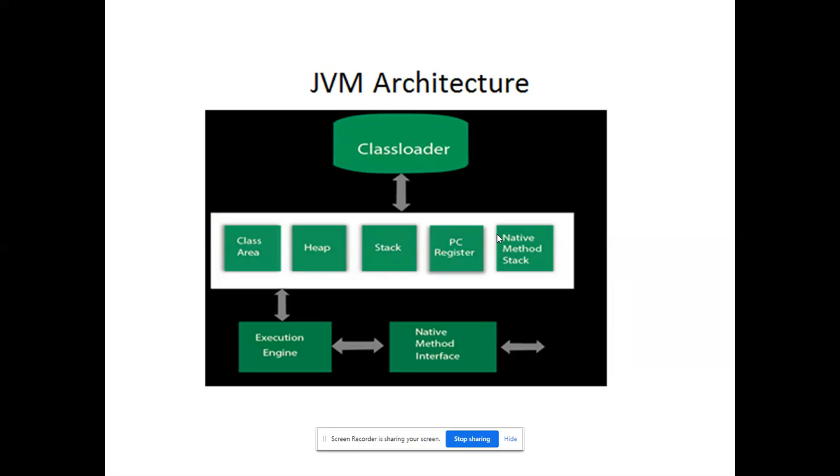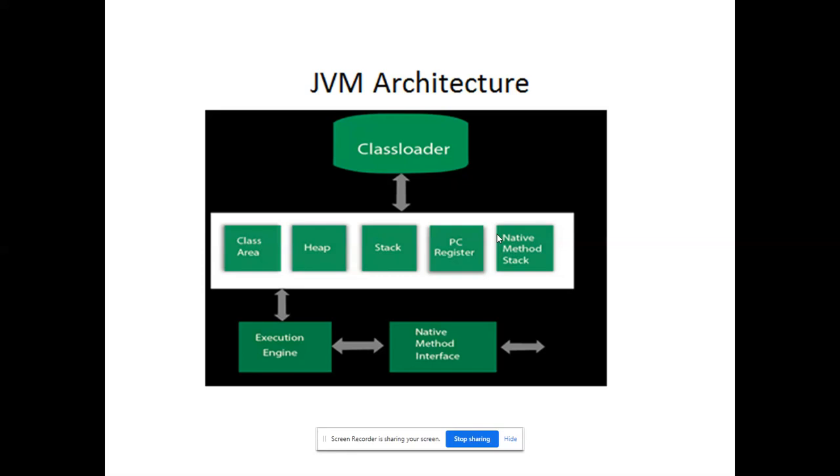This is the architecture of my JVM, right? It is related to the microprocessor, the micro architecture of your system, the configuration of your operating system. This is the design of the JVM. The diagram I have shown here is the general JVM architecture.